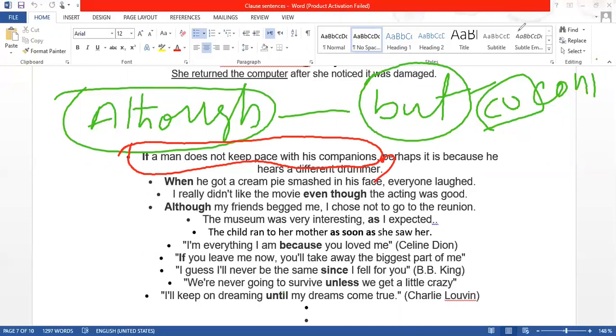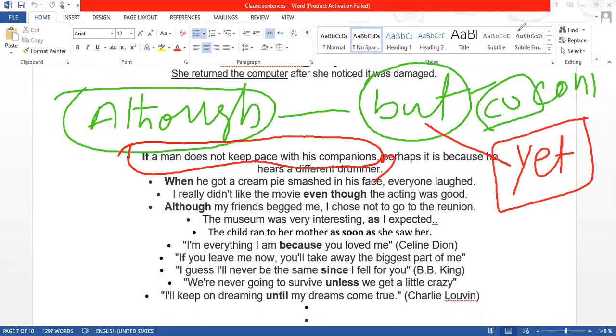Another very important thing: I just told you that we cannot use a coordinating conjunction with a subordinating conjunction. But I also told you that we are doing descriptive grammar. Many people use one coordinating conjunction with "although," and that is "yet." If you remember, I told you "yet" is used for emphasis.